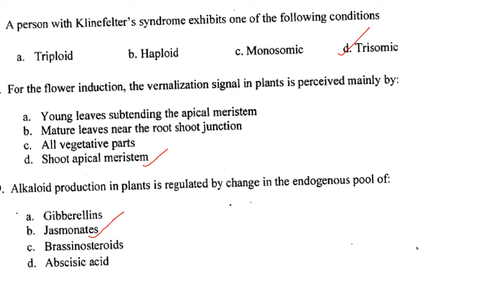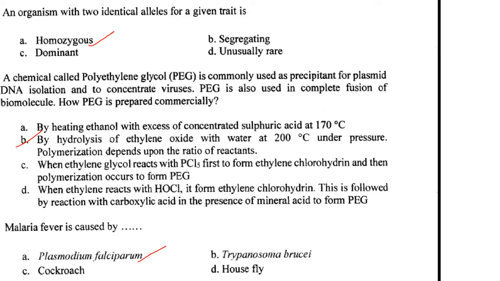Then next one. Alkaloid production in plants is regulated by change in endogenous pool of jasmonates. Answer is option B. Then next one. An organism with two identical alleles for a given trait is, so an organism with two identical alleles is homozygous. So answer is option A. And homozygous have identical genes at the same locus on each member of a pair of homologous chromosomes.